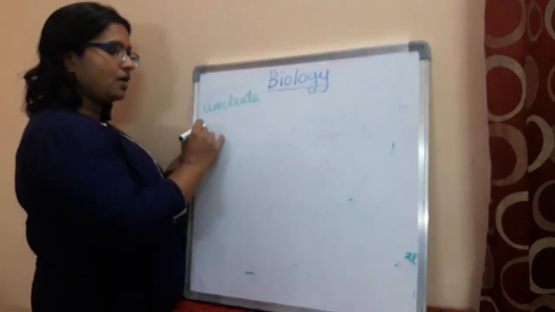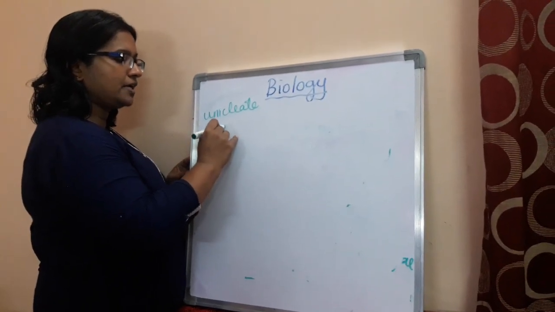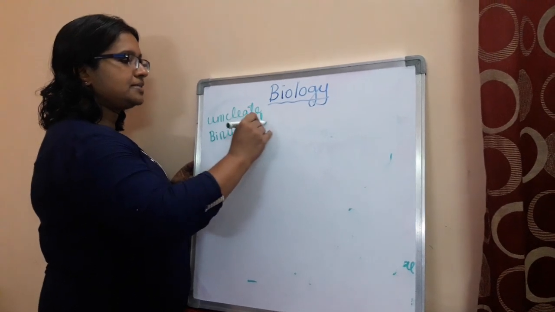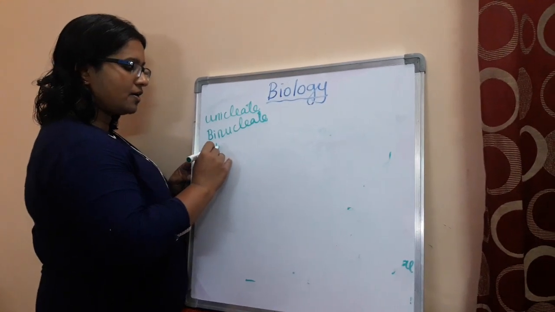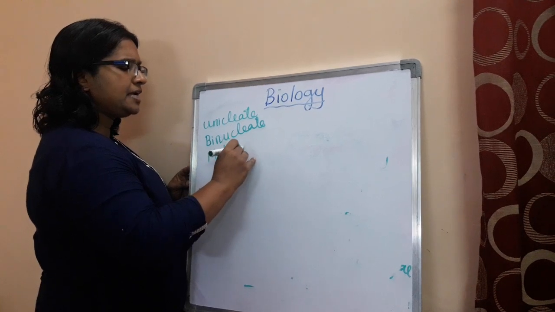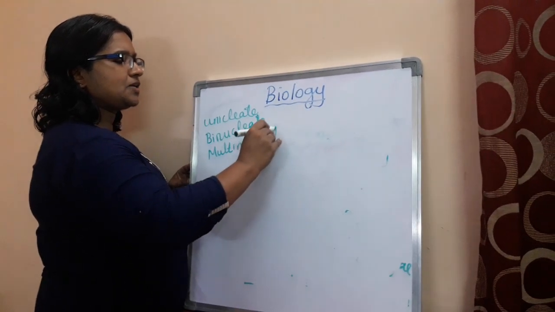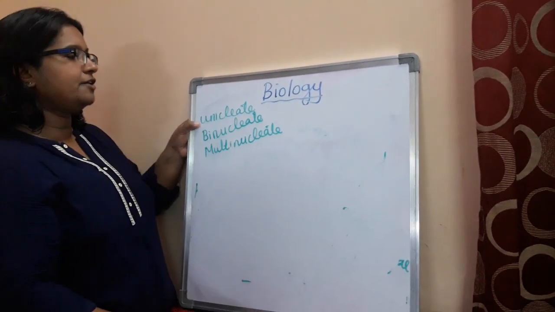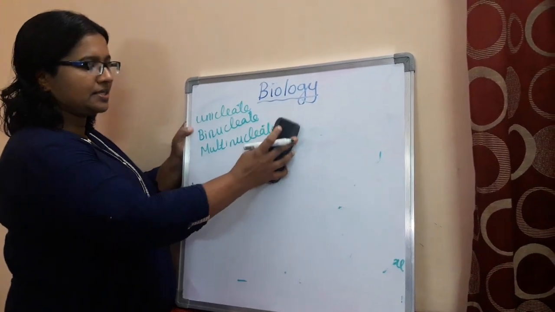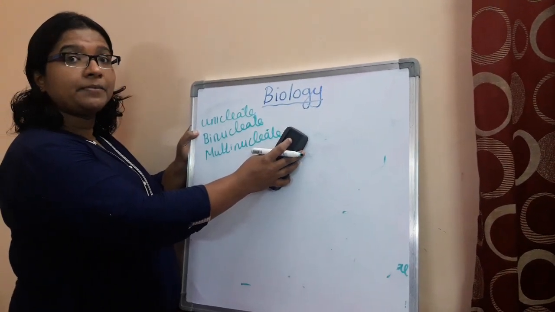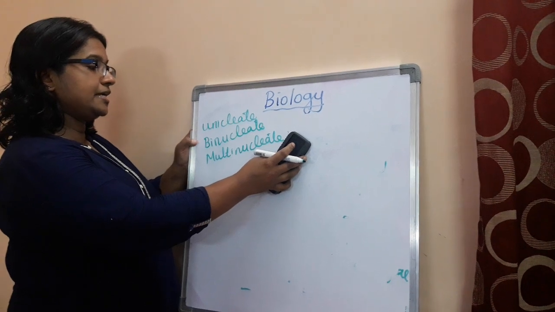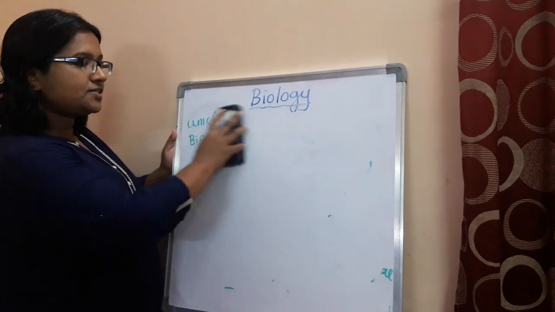Or if it has two, we call it binucleate. If it has more than two, it is called multinucleate. This is based on the number of nuclei. Mostly in higher forms, it is uninucleate. Understood? Uninucleate, binucleate, multinucleate.